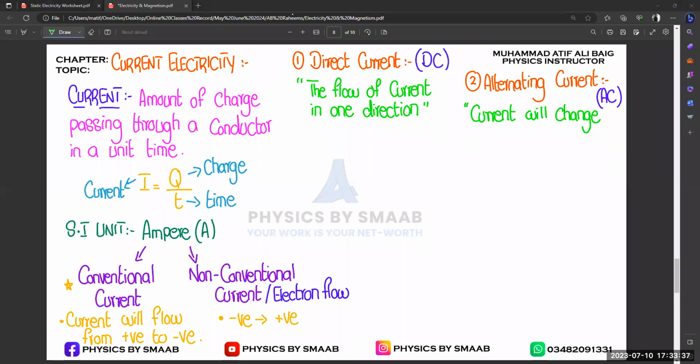Yes, so current will change its direction alternately.